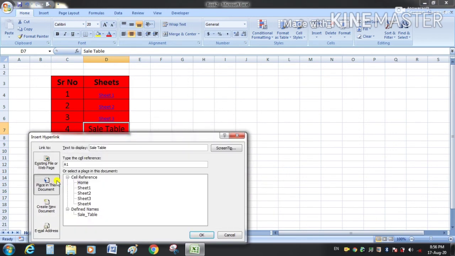So here you can see there is the name range. Earlier it was not there because we have not created at that time. Now we have named this range, so its name is reflecting here. Select this sale table and click on the OK button.